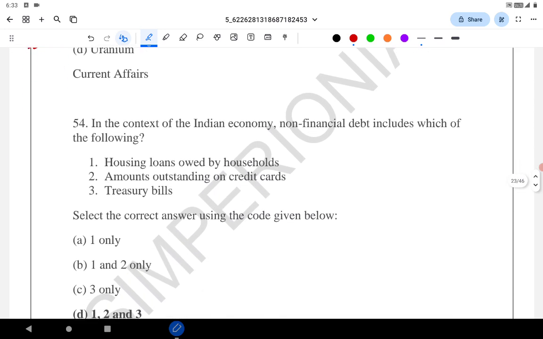Next question. In the context of the Indian economy, non-financial debt includes which one of the following? See, what is non-financial debt?